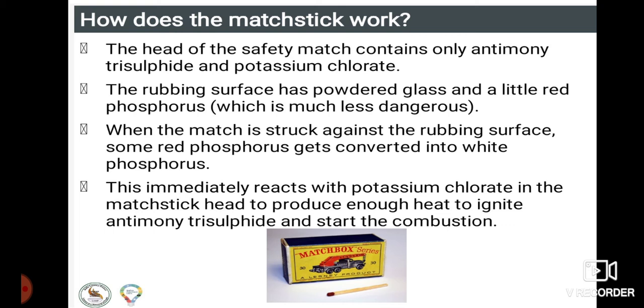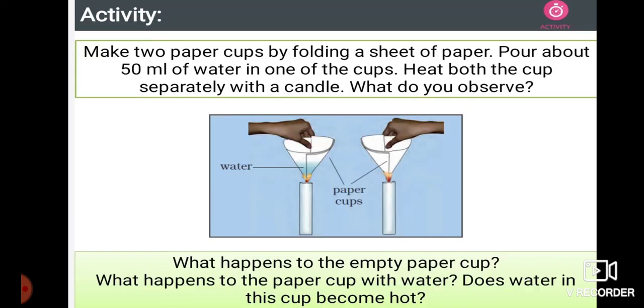That is white phosphorus. Red phosphorus and white phosphorus are nothing but allotropes of phosphorus. White phosphorus and red phosphorus are both very dangerous in nature. Whenever they are rubbed, immediately what happens? Potassium chlorate reacts with the matchstick head to produce enough heat to ignite antimony trisulfide and start combustion.